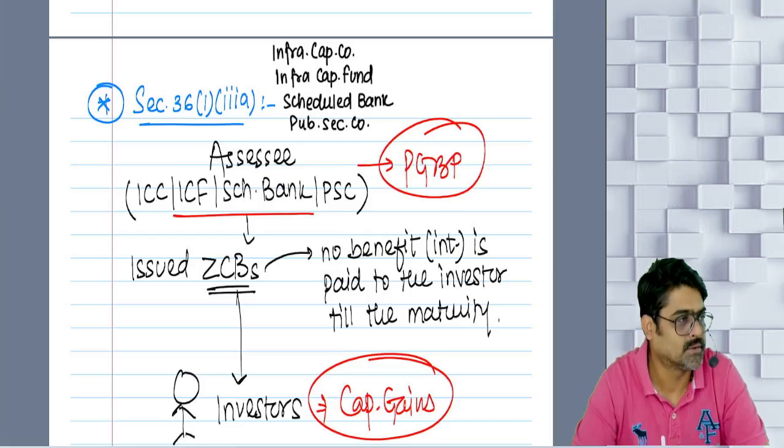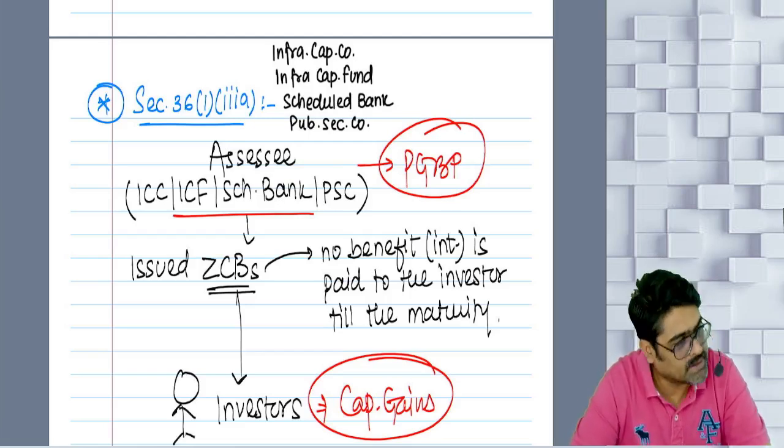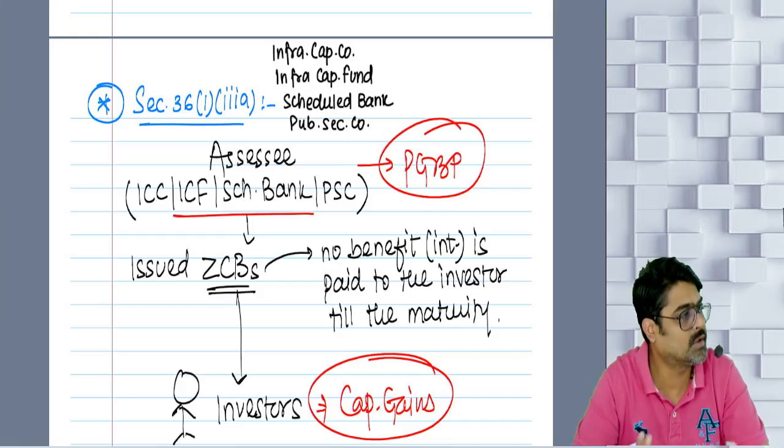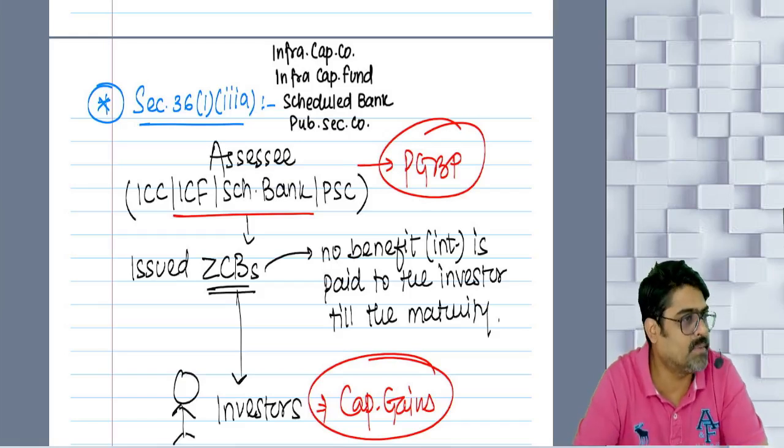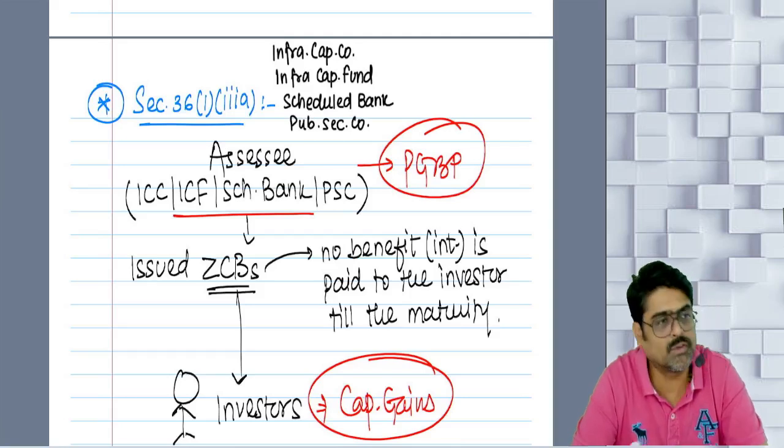But for that, who is going to get this deduction? Who is going to get this deduction? The person who will issue the zero coupon bond will give the discount, and for that person, it is an expense, which will be allowed as a deduction.